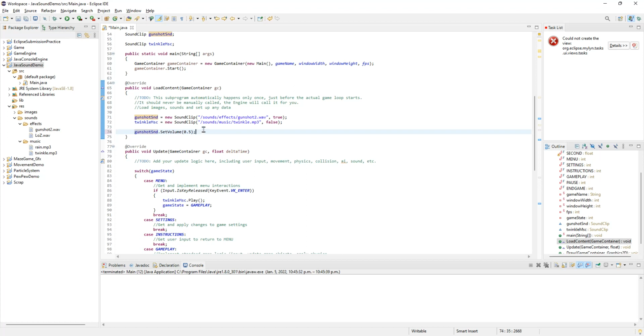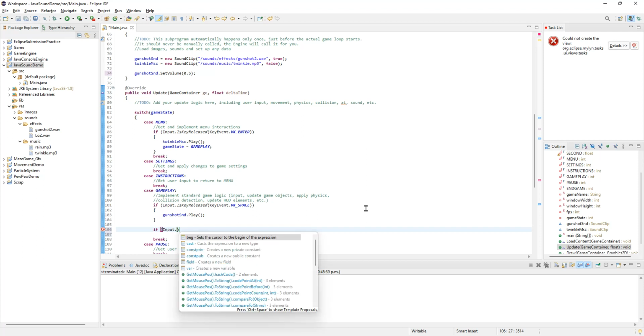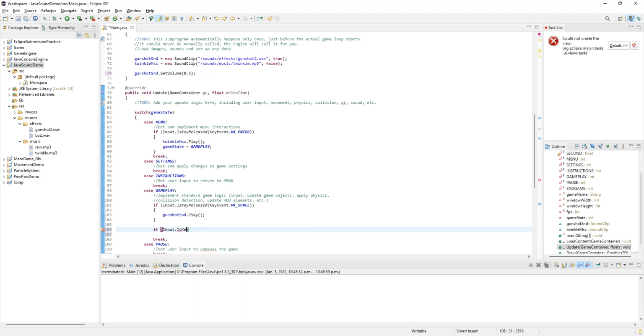So we can set the volume to a specific value. You could even give the user control over it. Maybe they use the up and down arrows to increase or decrease the volume. So for example, maybe in gameplay, I have something like this. We'll edit the twinkle music sound. So if input dot is key released, key event dot VK up.